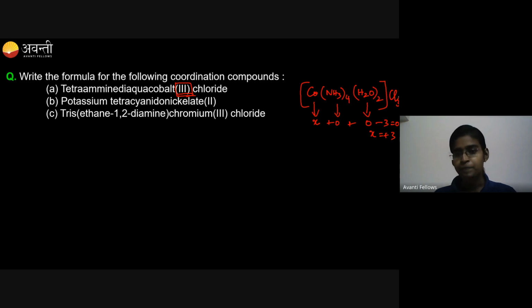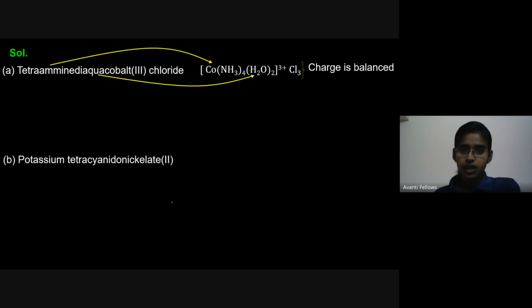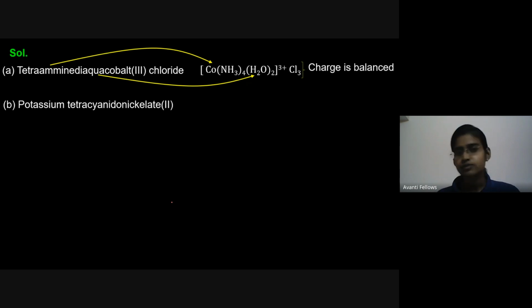Got it? Now I want you to give me the answer for compound B and C in the chat box. Can you try for it? I'll give you some 15 to 20 seconds. Can any one of you or some of you try and give the answer? So this is compound number 1, and for compound number 2, compound B, can anyone give me the answer? It's very easy, right?